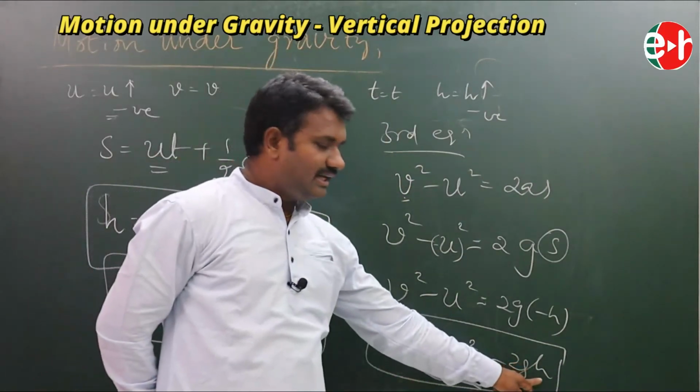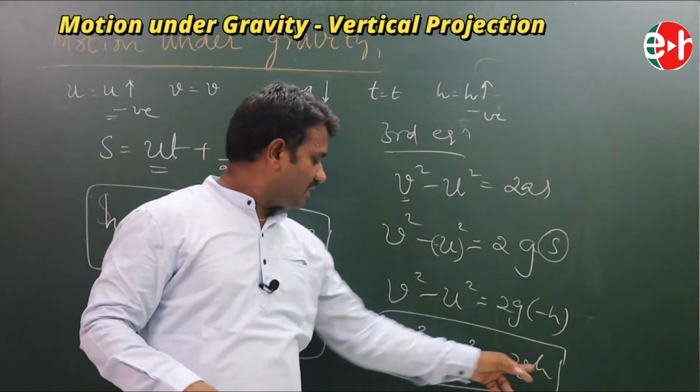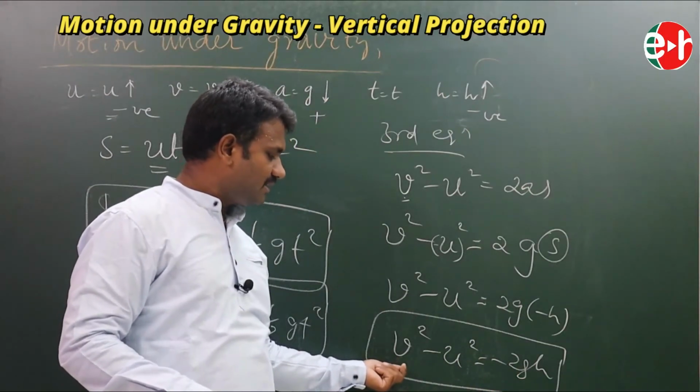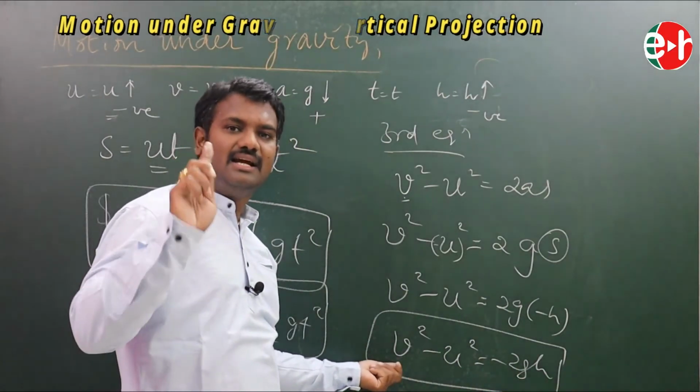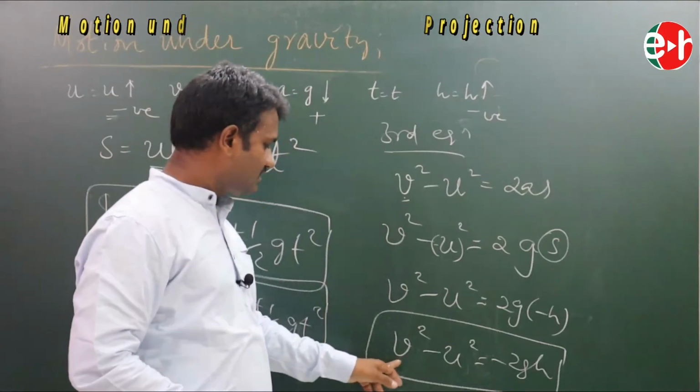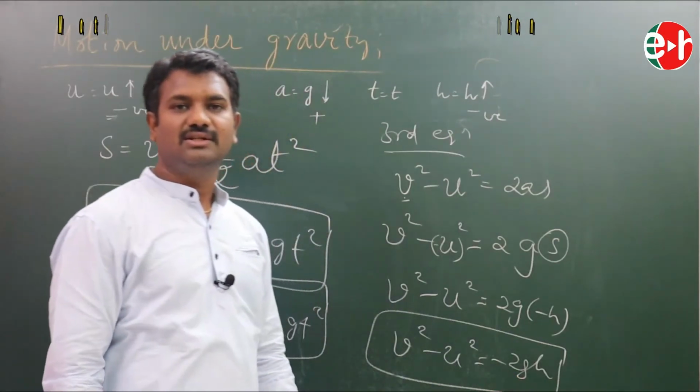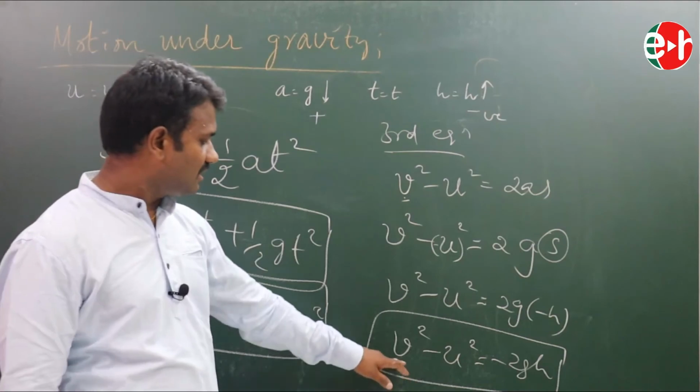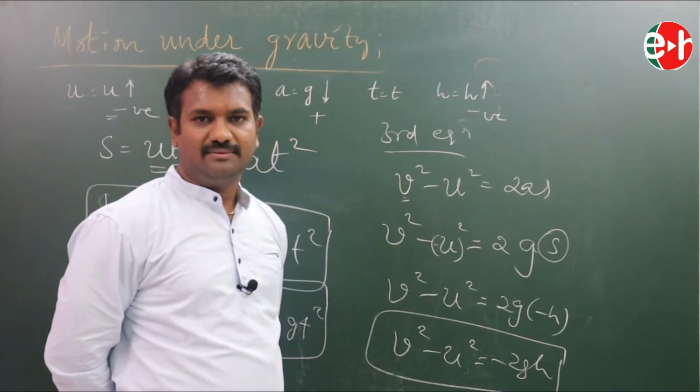If you know the height where the object is, you can find the velocity of the object at that particular height. Is it clear? So v square minus u square equals how much? Minus 2gh. This is our third equation of motion.